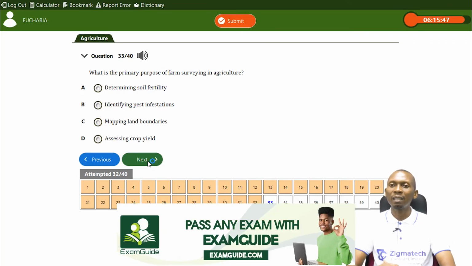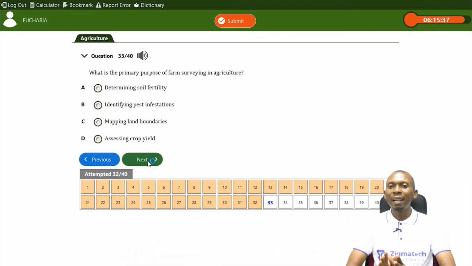Determining soil fertility. That's not the purpose of farm survey. Identifying pest infestation. That's not the primary purpose of farm survey. Mapping land boundaries. Yes, that should be based on the definition. You can see that should be the answer. Then the last is assessing crop yield. That's not the purpose of farm survey. So we'll take mapping land boundaries.